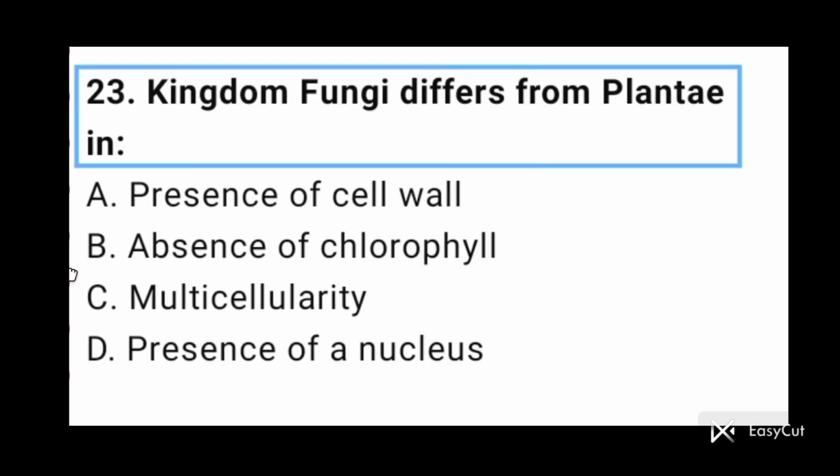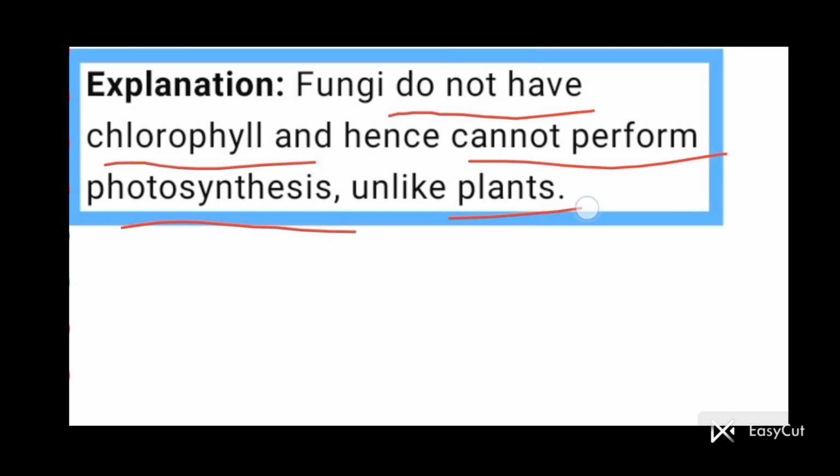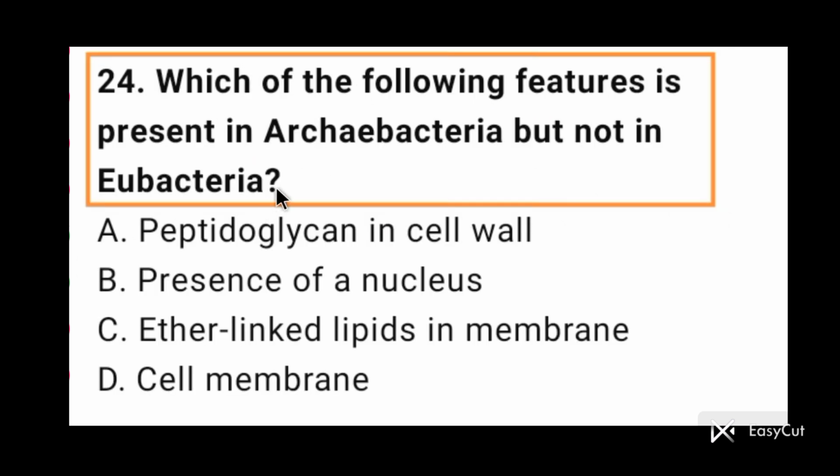Question number 23. Kingdom Fungi differs from Plantae in absence of chlorophyll. Option B is correct for question number 23. Fungi do not have chlorophyll and hence cannot perform photosynthesis, unlike plants. Question number 24. Which of the following features is present in archaebacteria but not in eubacteria?